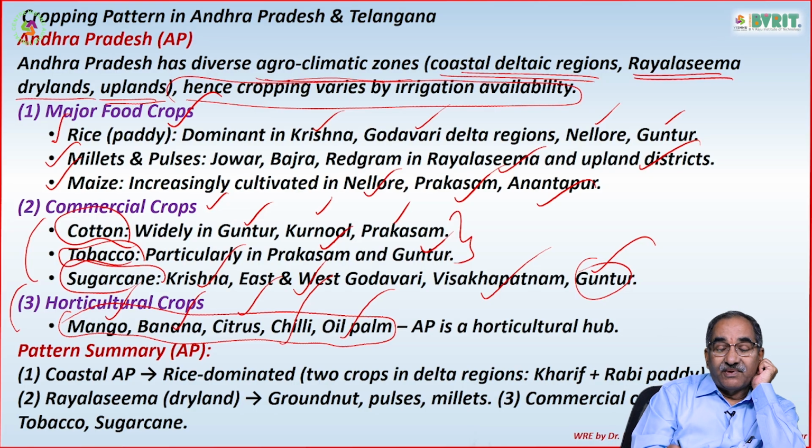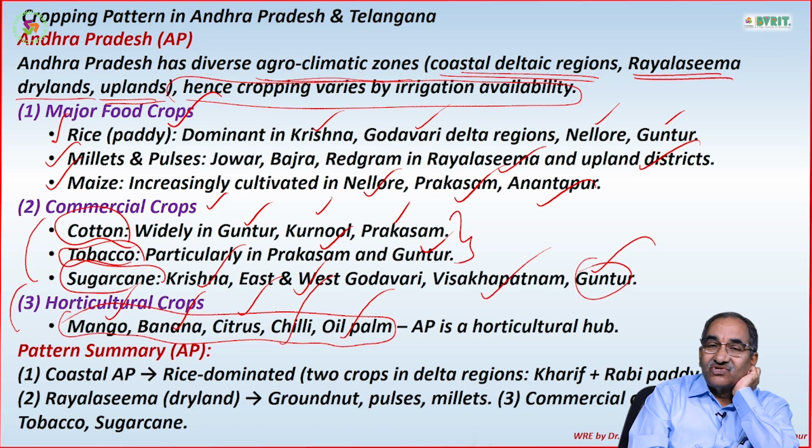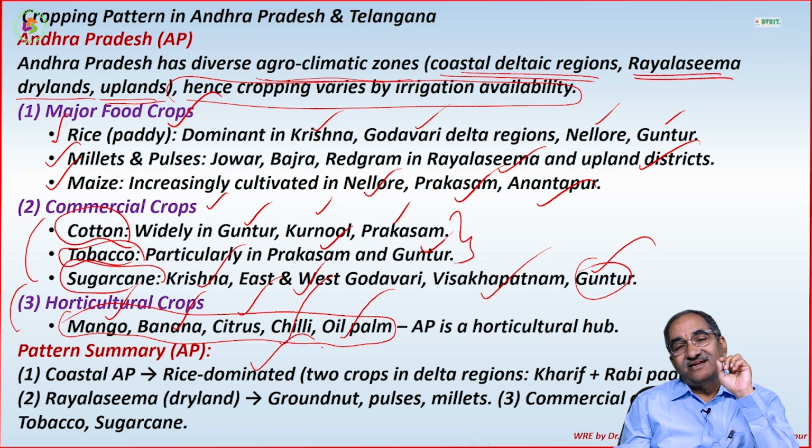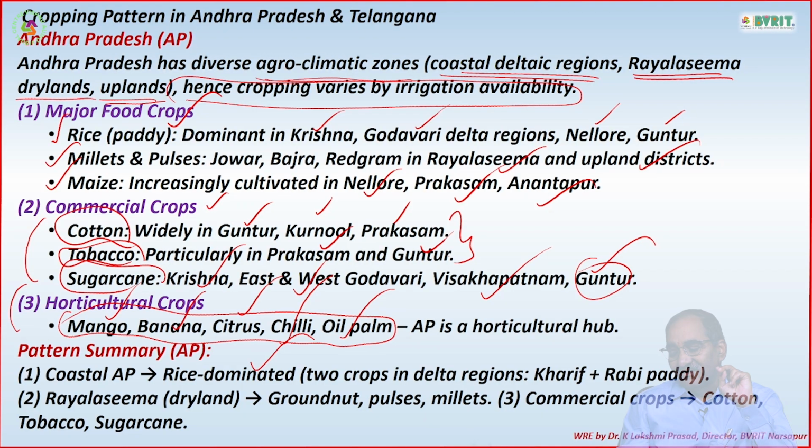If you take the pattern summary, coastal Andhra Pradesh is rice dominated. Coastal Andhra Pradesh is completely dominated by rice. Two rice crops they will take per year. One is Kharif and one is Rabi. Both the crops actually, both the Kharif and Rabi, they take paddy crop.